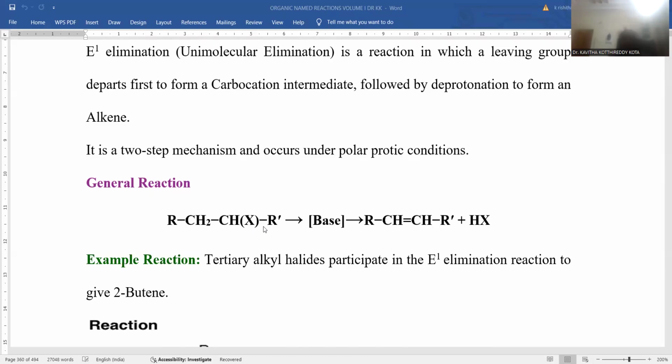So the starting material could be alkyl halide, a strong base will be applied, so that alkene will be the product, and mineral acid is also generated as a byproduct.